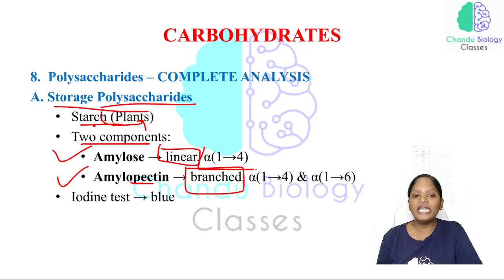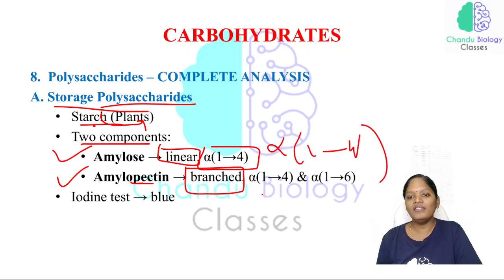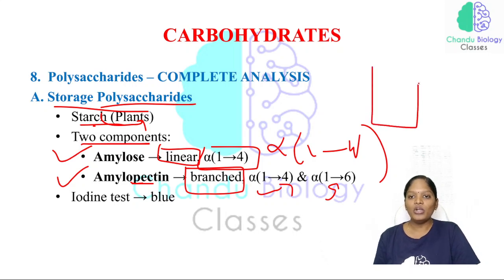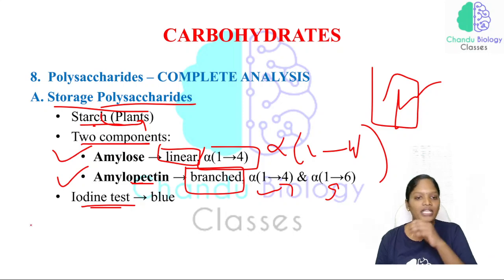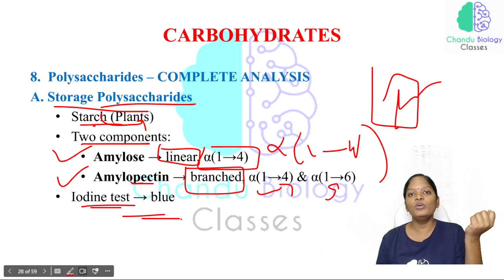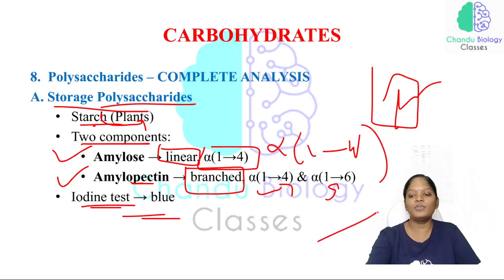And what will be the linkage present in amylose? That will be alpha 1,4 linkage, and in the branched amylopectin we have alpha 1,4 linkage and alpha 1,6 linkage. And to test whether starch is present in a compound or not, that test is called the iodine test. Whenever the test is positive, it turns blue in color. So this is very important.